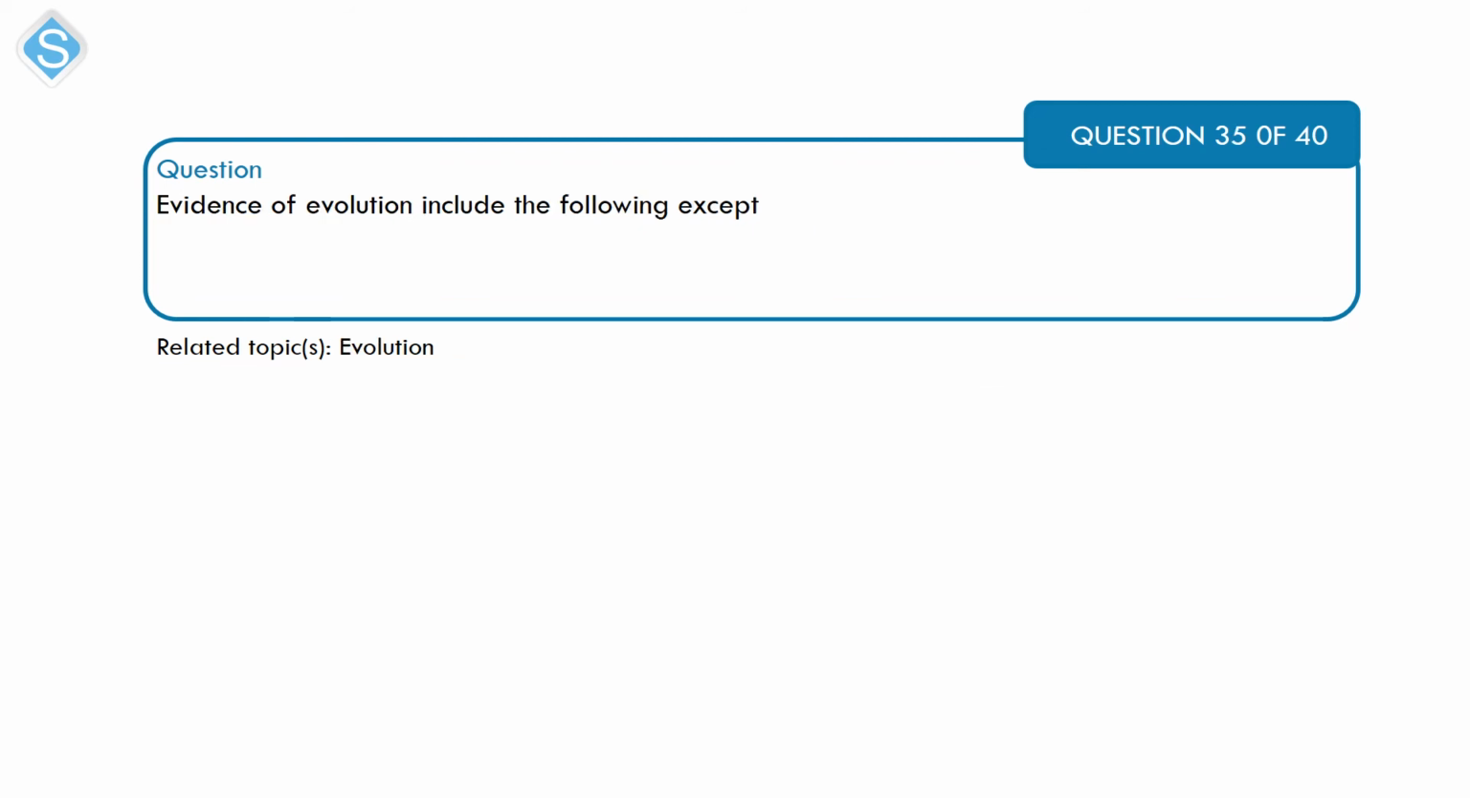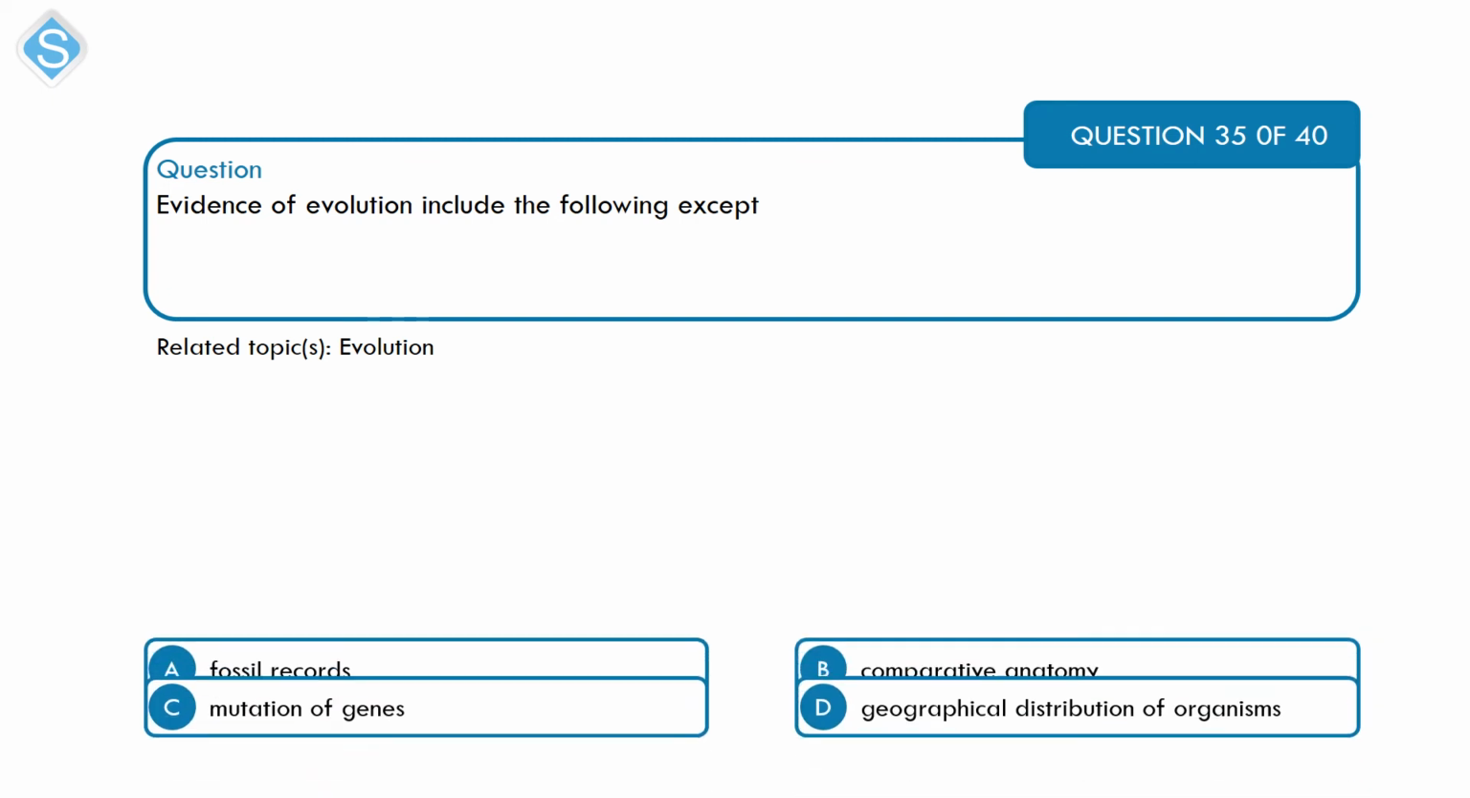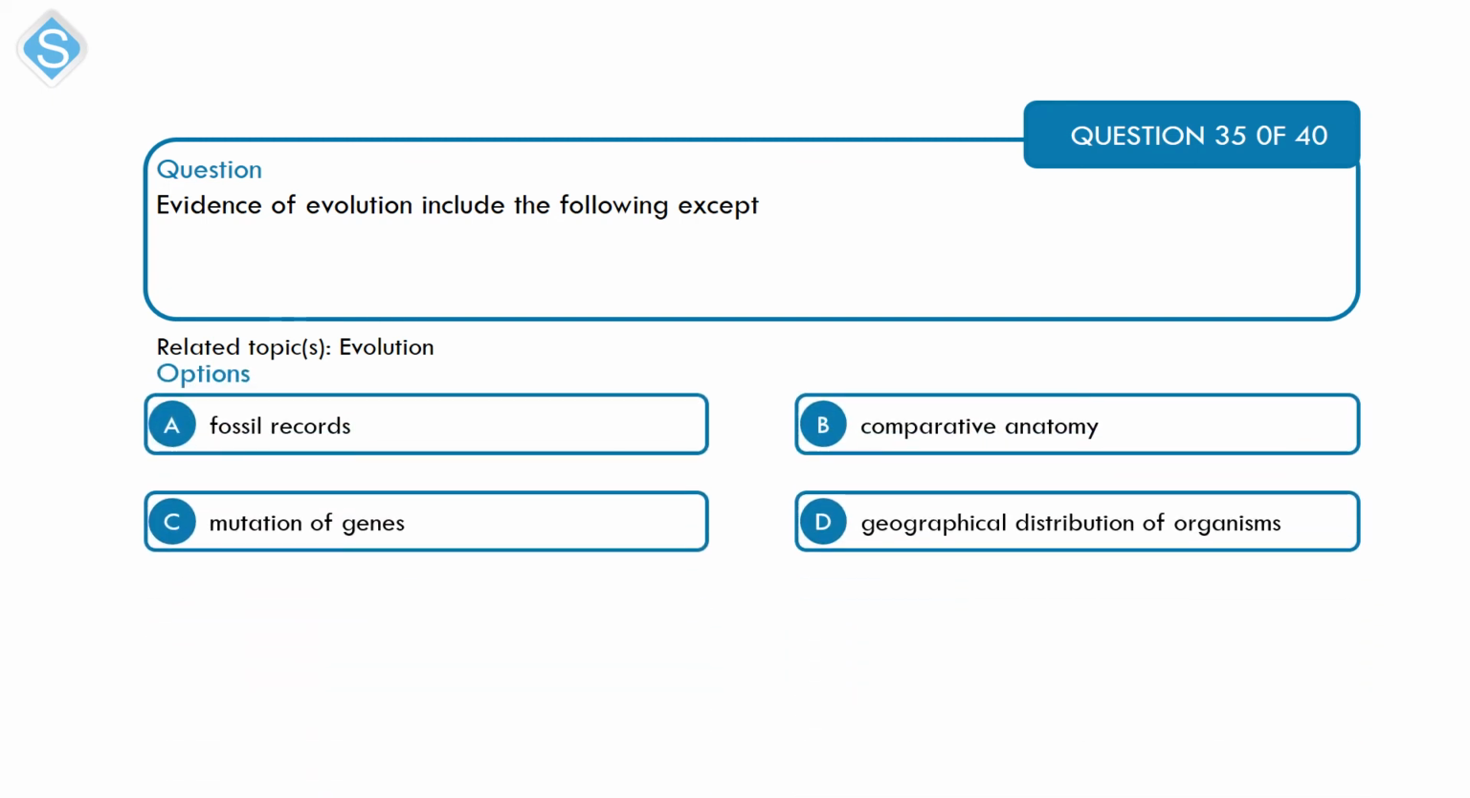Next on evolution, evidence of evolution includes the following except A, fossil records, B, comparative anatomy, C, mutation of genes, and D, geographical distribution of organisms.